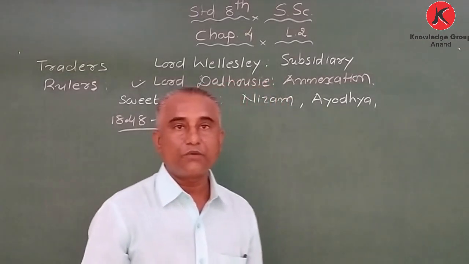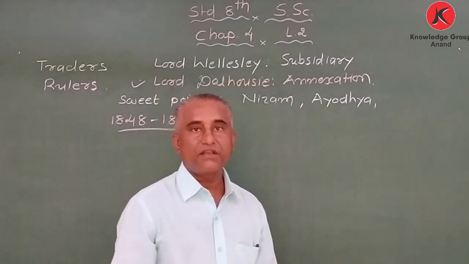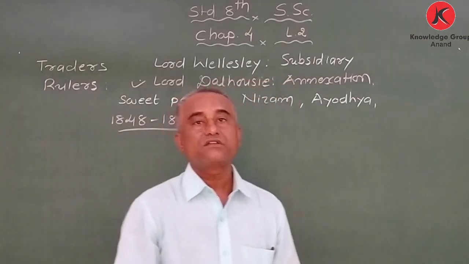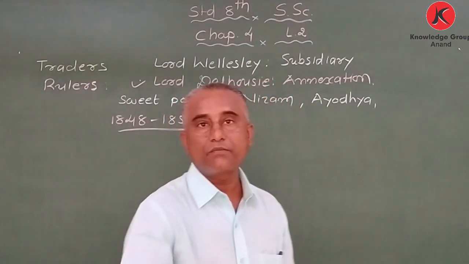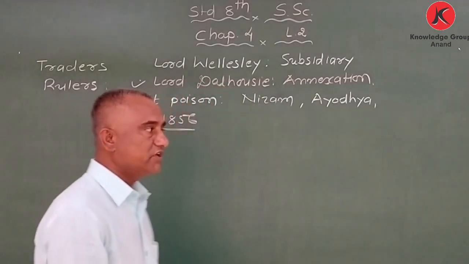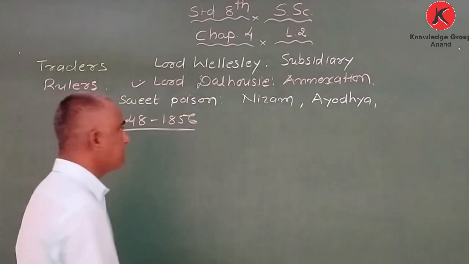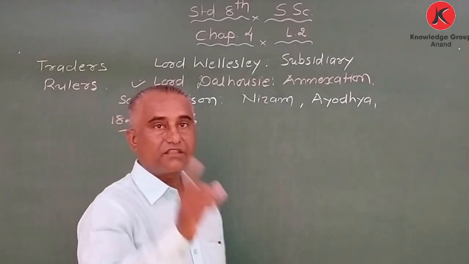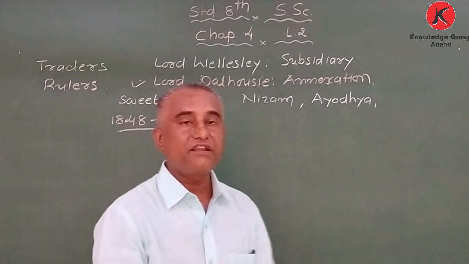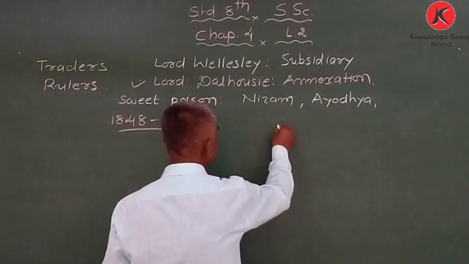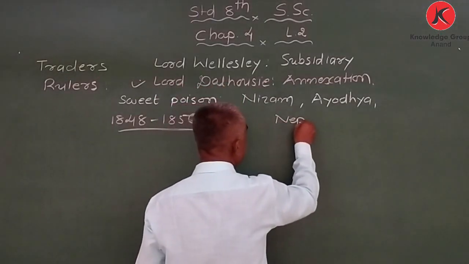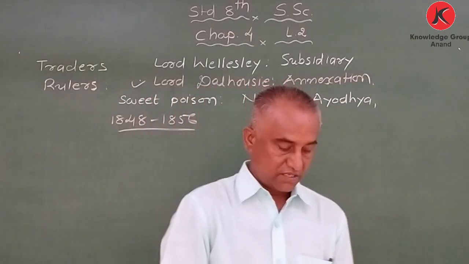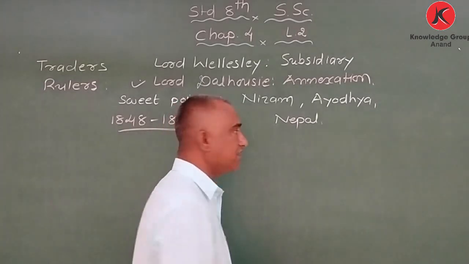Just for the welfare of the Indian people, he introduced some good things, but he also had some bad intentions. My dear students, the first thing I would like to say about annexation policy: the Britishers had kept a friendly relationship with Nepal.